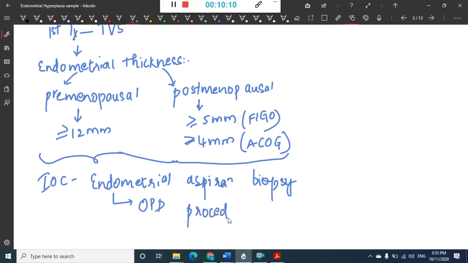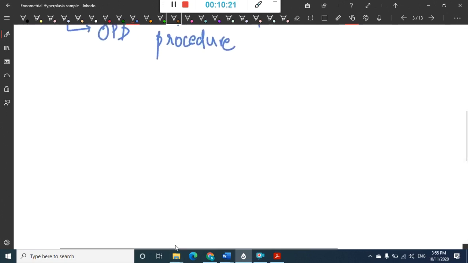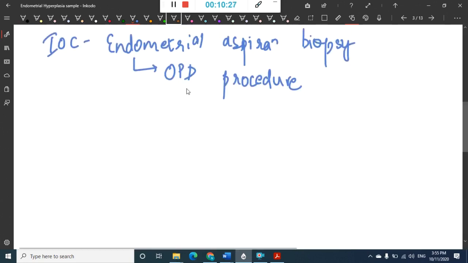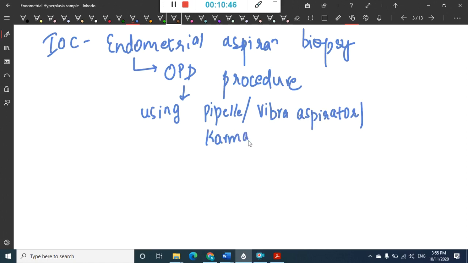It is done with the help of an instrument, using a Pipelle, or we have a Vabra aspirator, or we can also use a cannula which is called Karman's cannula.